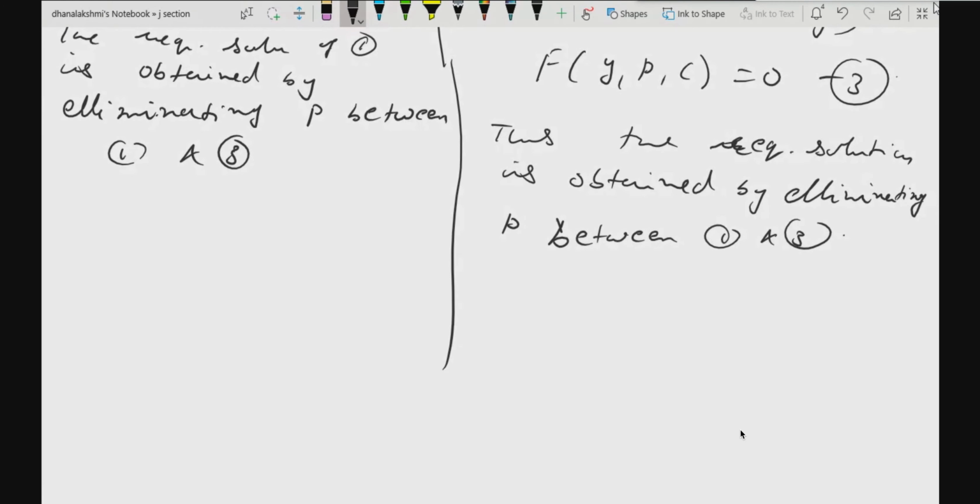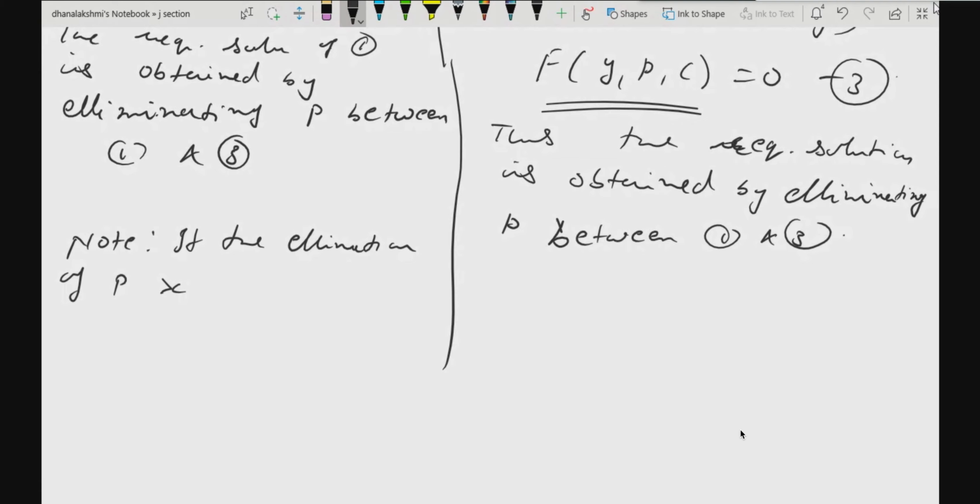Now make a note here. It is not always possible to eliminate p. Suppose you consider this one. If you are able to write p in terms of y and c, well and good. But sometimes you may not be able to do so. Then what will you do? In this case also, equation solvable for y. So here, suppose the elimination of p between 1 and 3 is not possible,